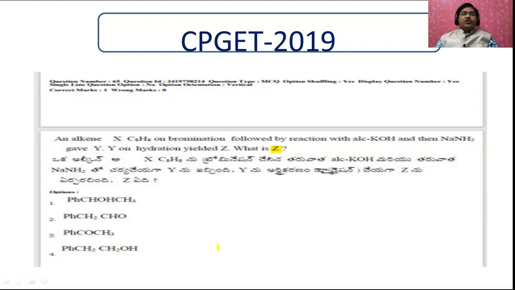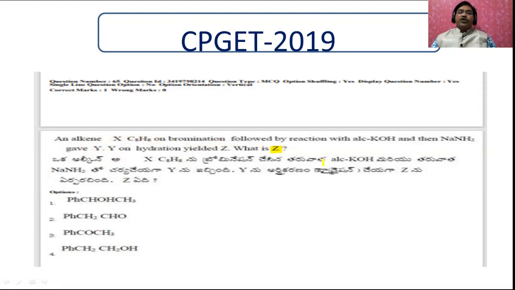Whenever a question is like this, we have to go in a reverse manner to find what the product is. You have to try this one. See here, X is an alkene. C8H8 means there must be a benzene ring.